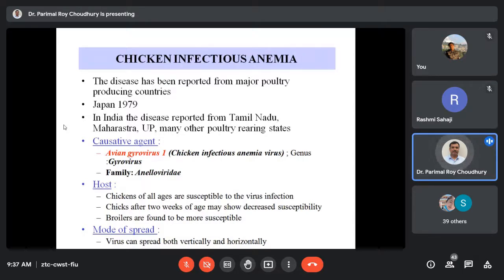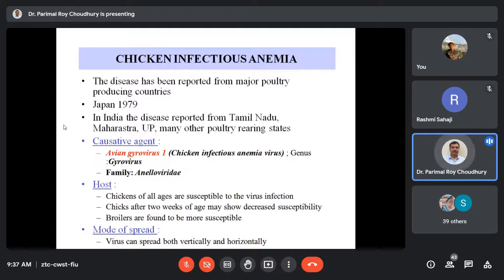From the name, we can tell that profound anemia occurs, and this is highly infectious, meaning transmission is rapid from one bird to the other. Basically, you'll find they target the hematopoietic precursor cells. As a result, marked depletion of the cells takes place.